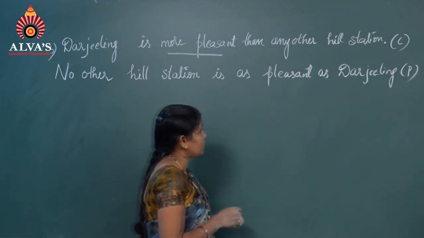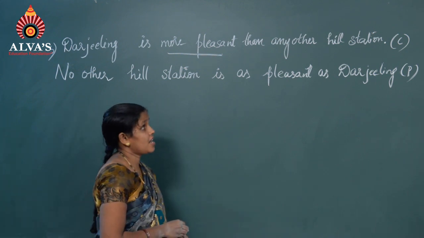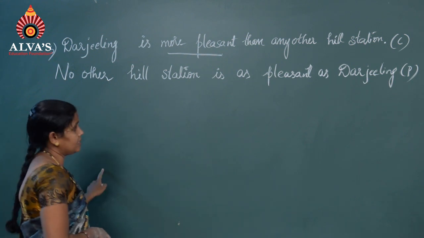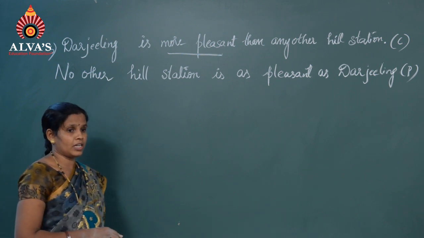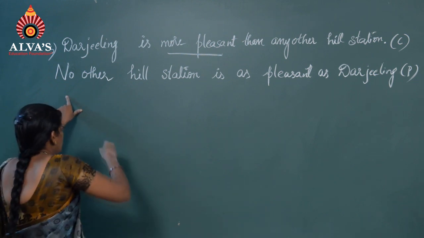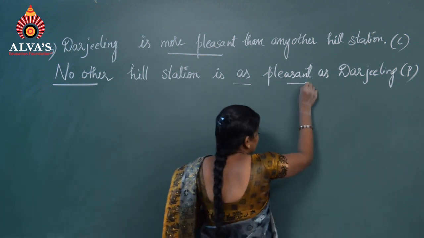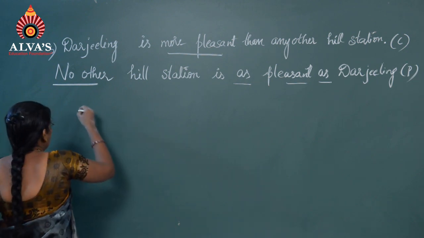What is the comparative degree? Darjeeling is more pleasant than any other hill station. Positive is no other hill station is as pleasant as Darjeeling. It is unique, so we have to write no other and as plus adjective plus as. What is the superlative degree?